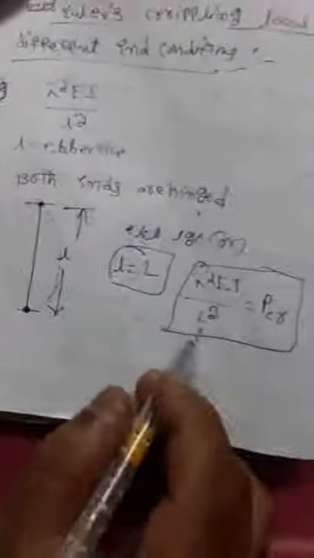P is nothing but load. PCR is nothing but crippling load, Euler's crippling load. Pi square EI by L square is the formula. So this formula is only for the condition of both ends hinged. Okay.